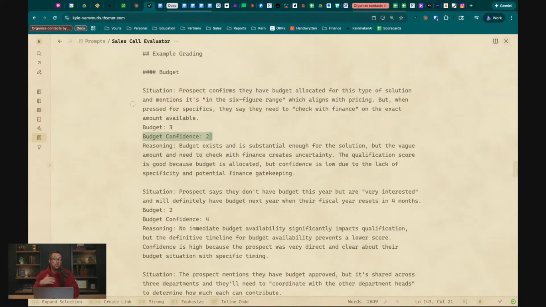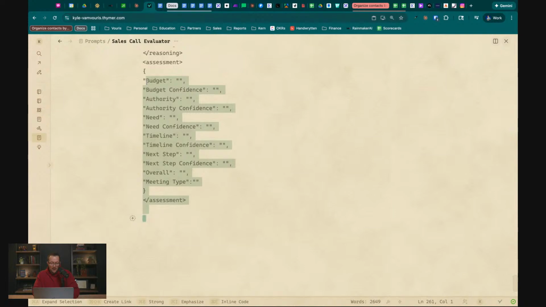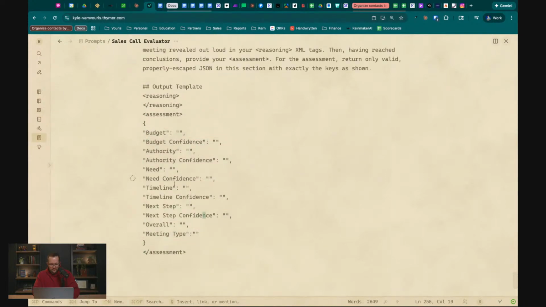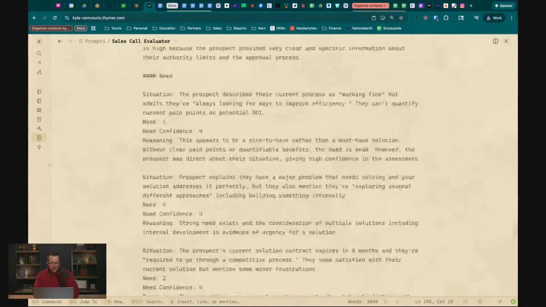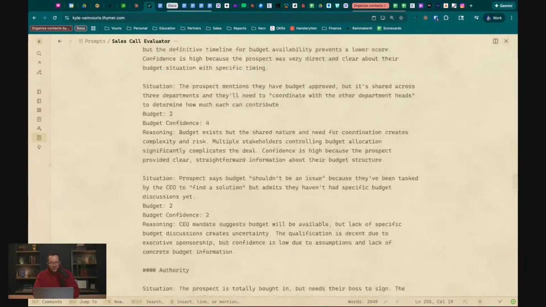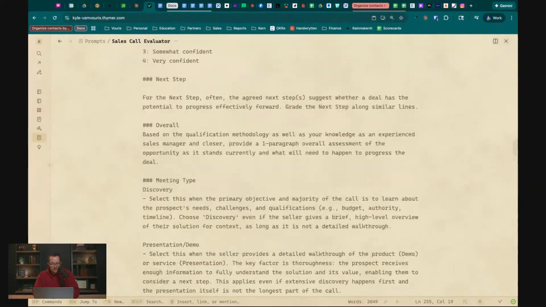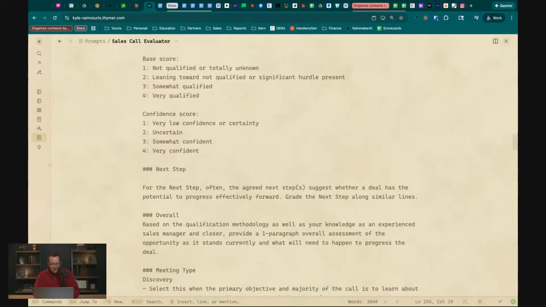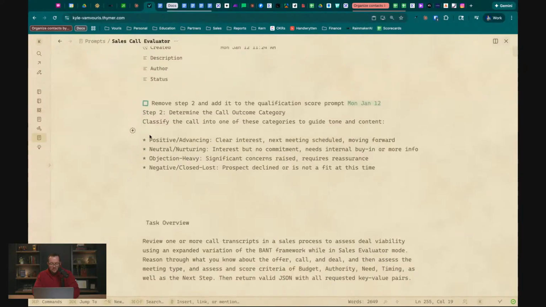So we actually removed it from the platform. You don't see confidence level anymore. We still score a confidence level, and that's part of the output here, which gets outputted in this little JSON format, but we don't actually use it anymore. We don't display it because it's kind of pointless. So maybe what I'll do here is remove the confidence level, and then we'll create a different prompt that does this.